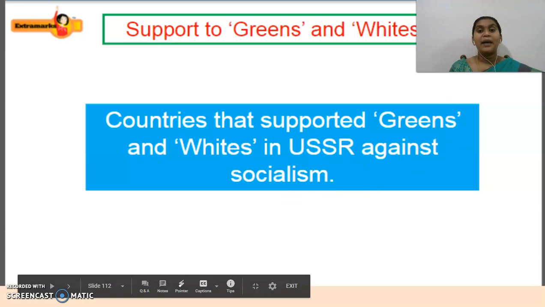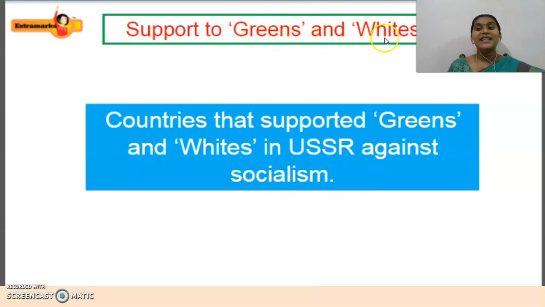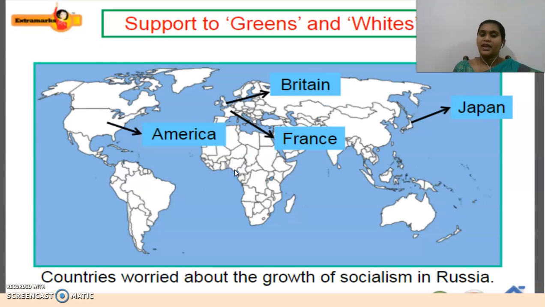And later what happened? Support to Greens and Whites. Who started to support them? The countries that supported the Greens and Whites were against socialism in the USSR. Why is it against socialism? See here.